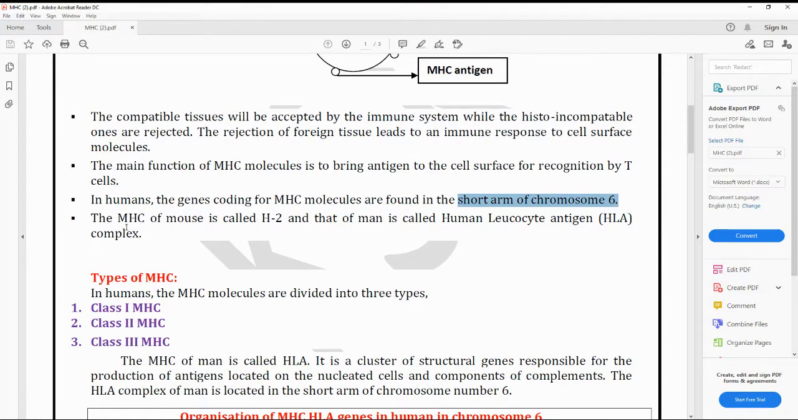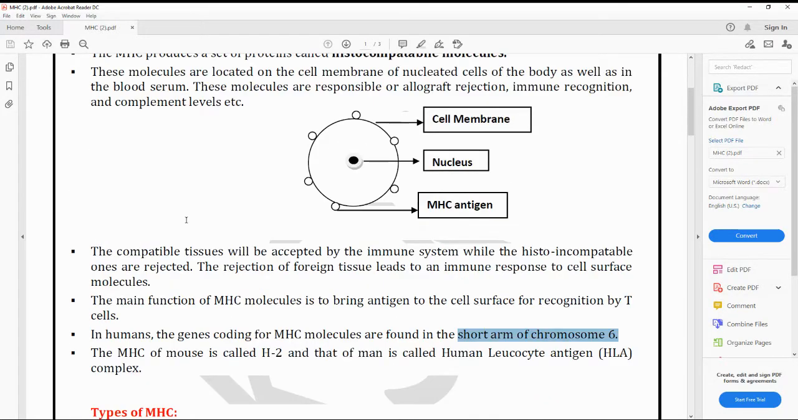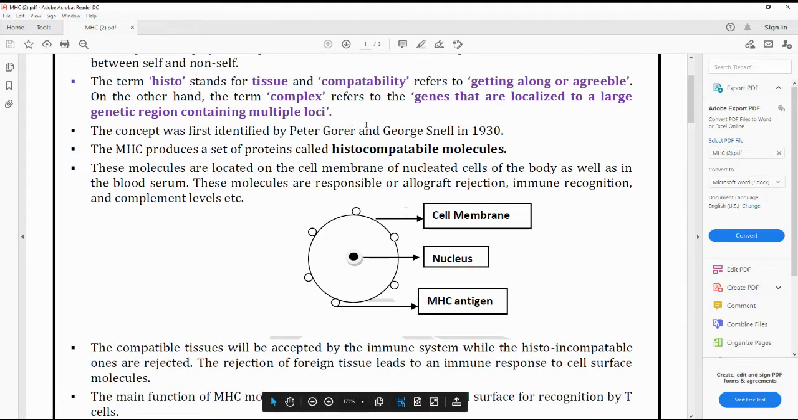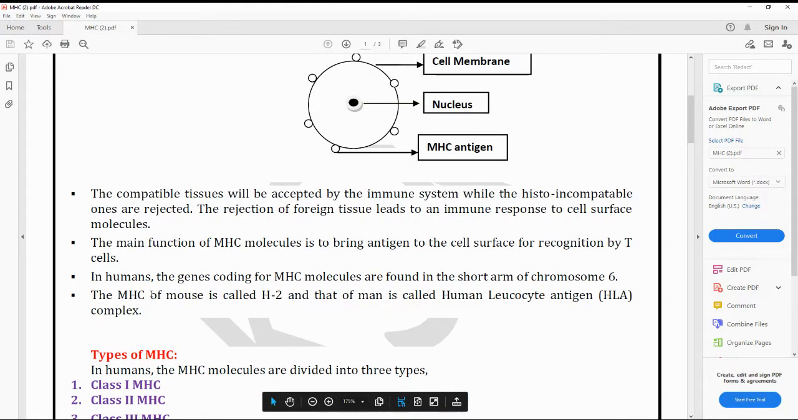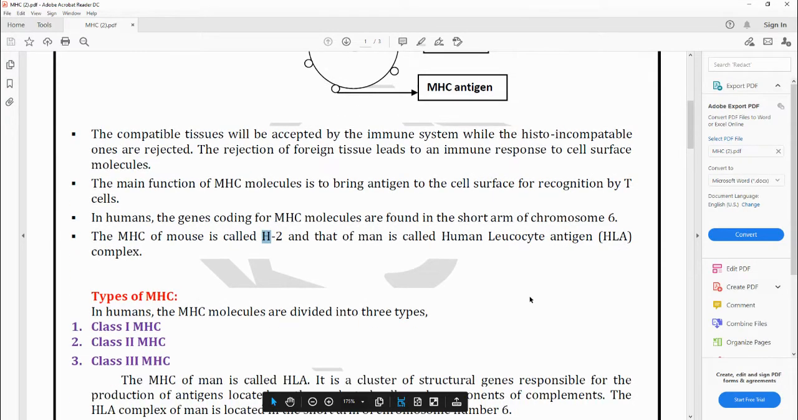MHC was discovered by George Snell. Initially they found the MHCs in the mouse and called them H2. Later it was discovered in man and they called it the HLA complex. HLA means human leukocyte antigen. Again, the MHCs identified in the mouse are called H2, whereas the MHCs identified in humans are known as HLA, the human leukocyte antigen complex.